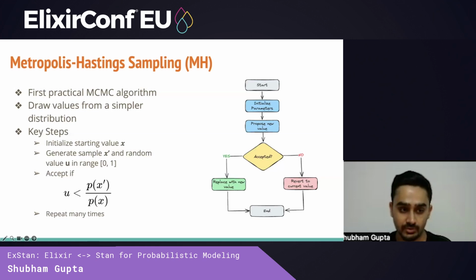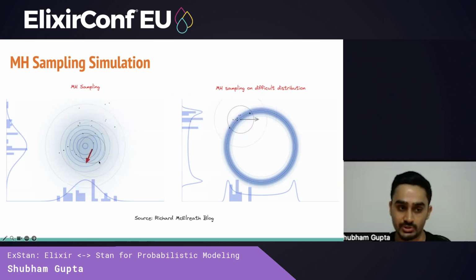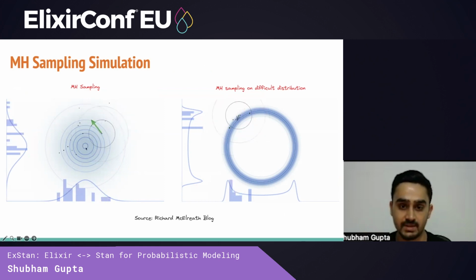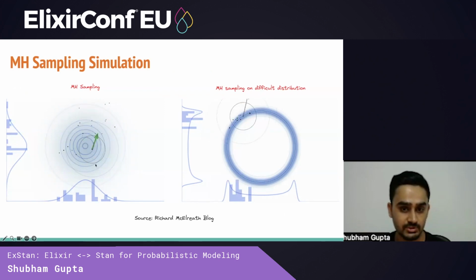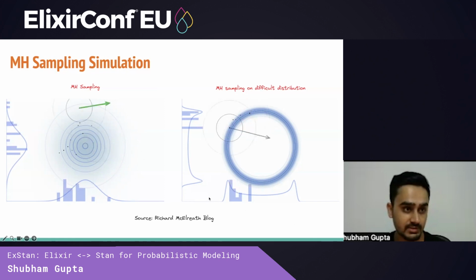And if you look at this process graphically, what you will see is that on the left, we have a target distribution that's a mixture of two Gaussians or a Gaussian hill. And you're looking down on the Gaussian hill, so the maximum value is at the center. And you'll see that the Markov chain wanders around this hill, making random proposals and moving away from its current position. The green arrows represent accepted proposals, that is, chain moved to a new location, and the red arrow represents rejected proposals. As the number of samples build up, we start seeing the target distribution take shape.